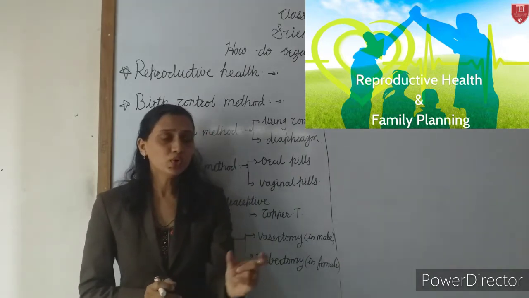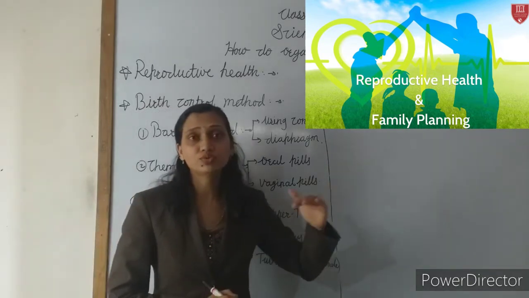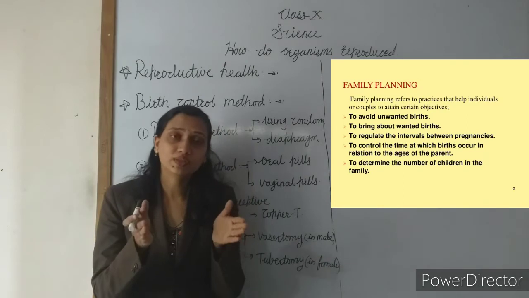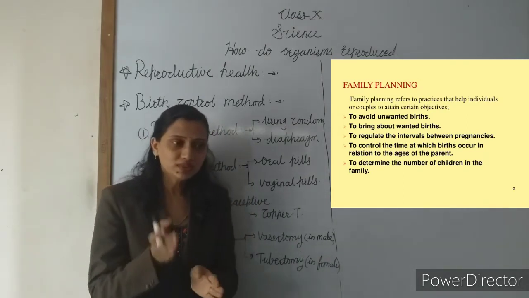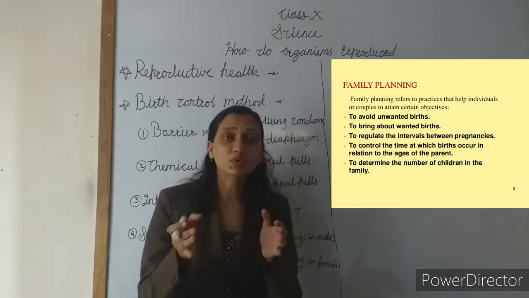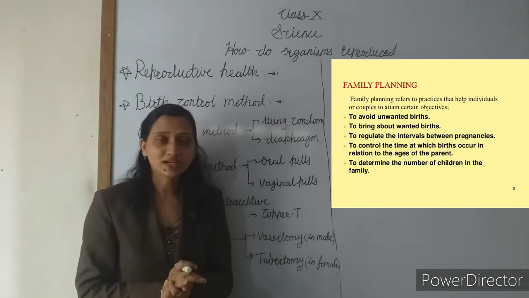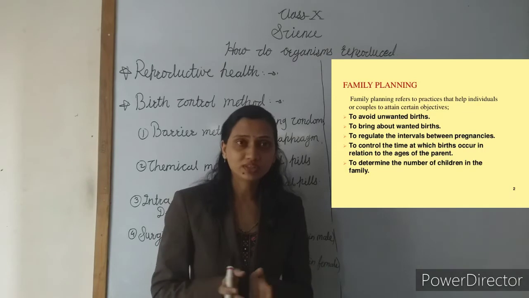So it is very important for a couple in the reproductive stage to decide the size of their family by family planning. Family planning enables couples to decide the number of children and when to have them. By doing family planning, they plan everything.